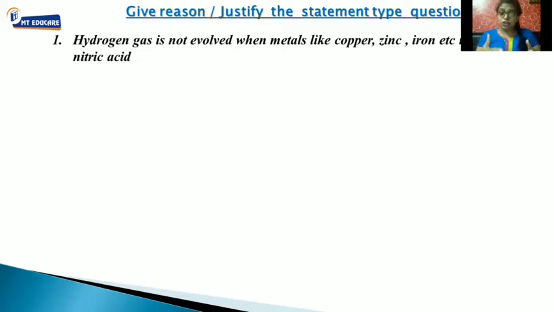Now, students, as you know, whenever a metal reacts with an acid, hydrogen gas is evolved. But this hydrogen gas is not released when metals like copper, zinc, and iron react with nitric acid. Why is this so? Let's see the reason.